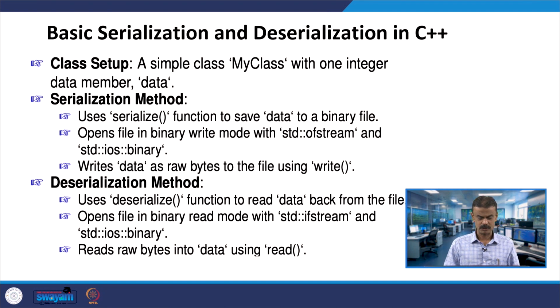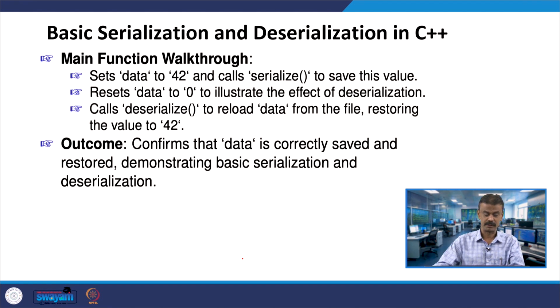So, this is the explanation. Initially we have a class and a serialization method. We have the serialize function, which is saving the data to binary, and from binary we are reconstructing it back. When you are converting data into binary, you call it serialization, and when you reconstruct binary back to data, you call it the deserialization method. So, we have 42 and that will be saved as binary, and then we reset the value to 0, and from the binary we convert that back into the original value.